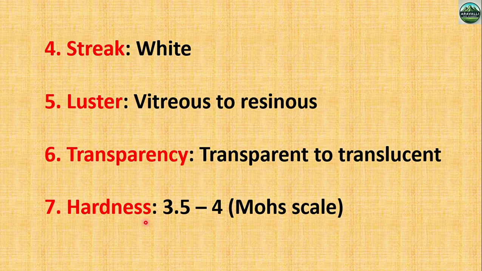Then hardness. Hardness of aragonite is 3.5 to 4. Hardness is very important because aragonite is harder than calcite. So in this slide, the hardness point is very important. Hardness of aragonite is 3.5 to 4.